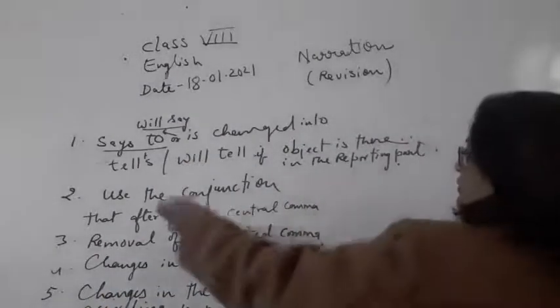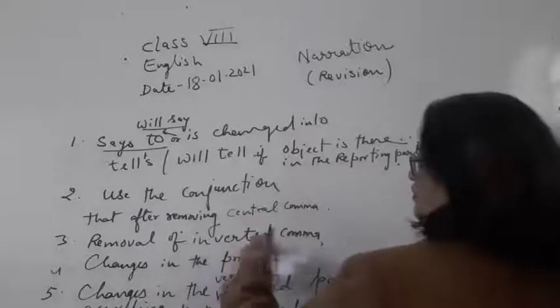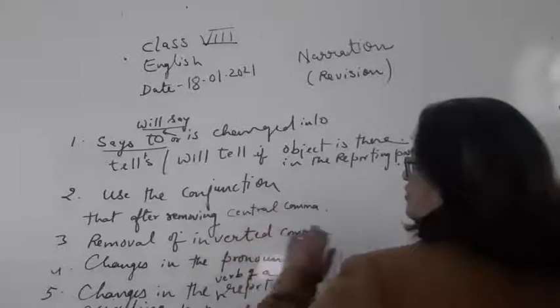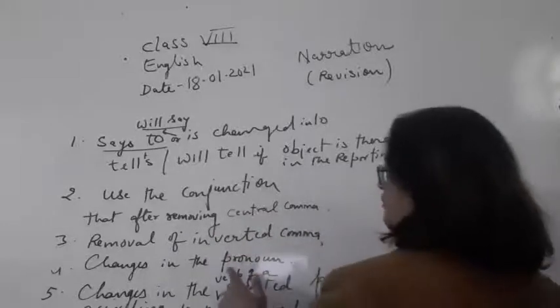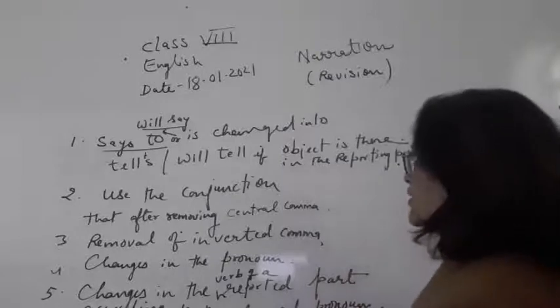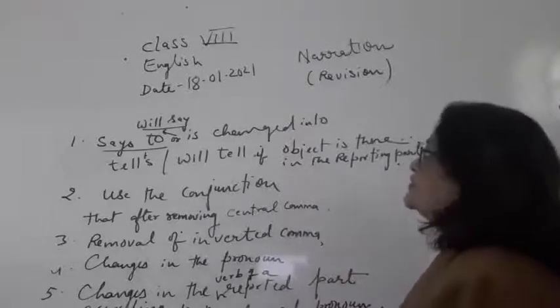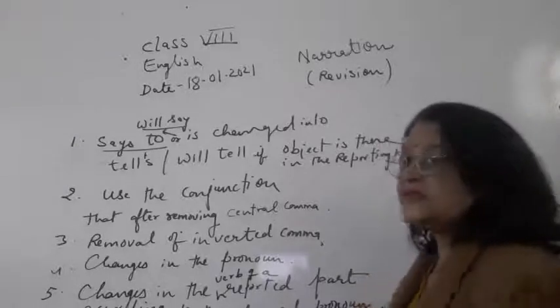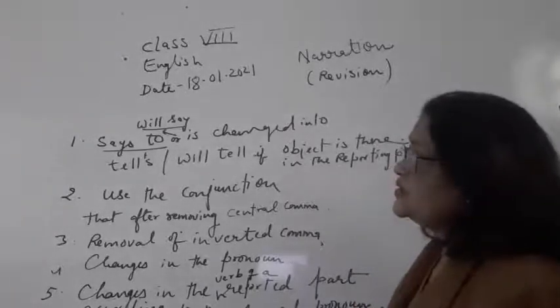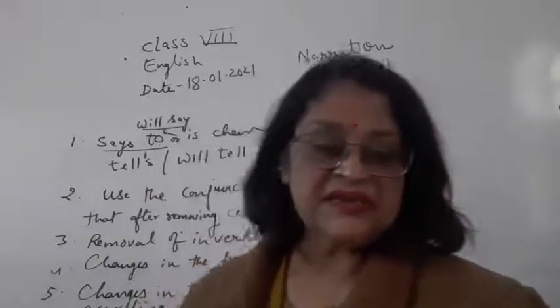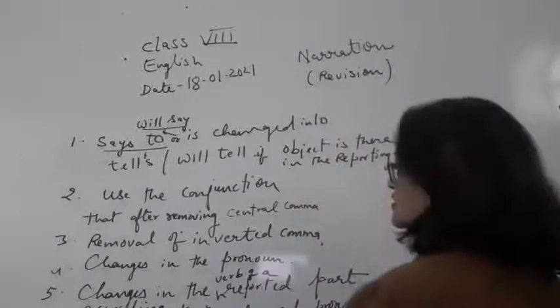First, removal of the inverted comma, use the conjunction that after removing the central comma, changes in the pronoun, changes in the verb of the reported part, and says to or will say will change into tells or will tell. So these are some of the important points if the reporting verb is in the present tense. Now a few examples I will write here.